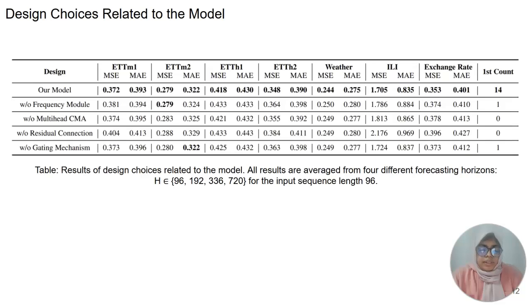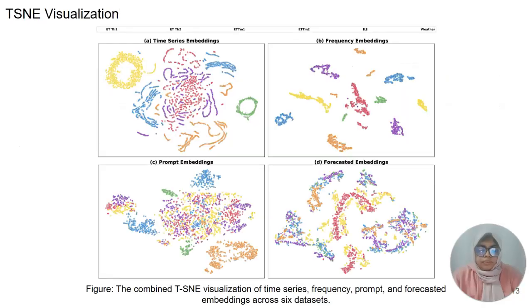Our design analysis confirms each component's contribution. We experimented by removing 4 major design modules: frequency encoding, multi-head cross-modal alignment, channel-wise residual connection, and horizon-aware gating, to assess the individual impact on model performance. The complete model achieves state-of-the-art performance in most of the test cases.